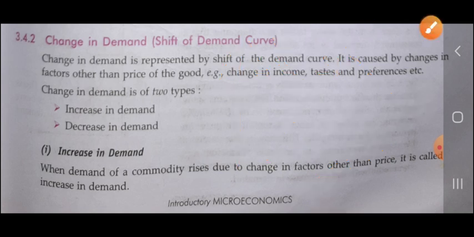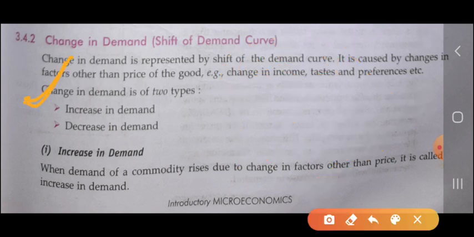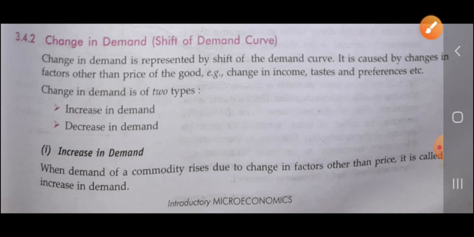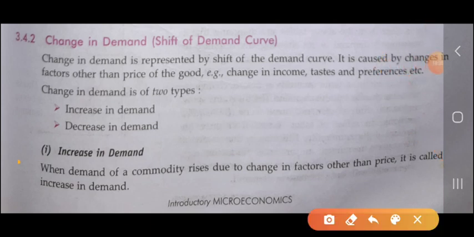So change in demand is of two types. The first one is increase in demand and the second one is decrease in demand. Let's start with increase in demand. When the demand of a commodity rises due to a change in factors other than the price, it is called an increase in demand. Whenever the demand of the commodity rises due to a change in factors other than the price,